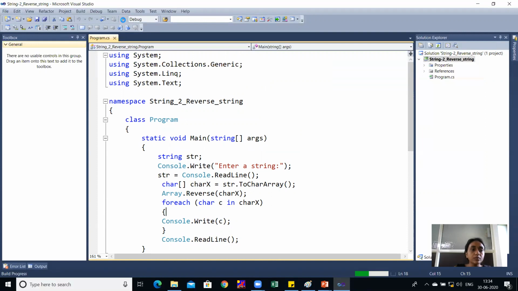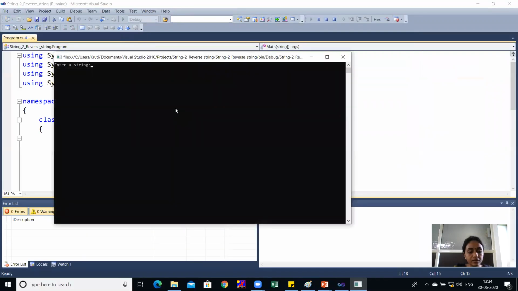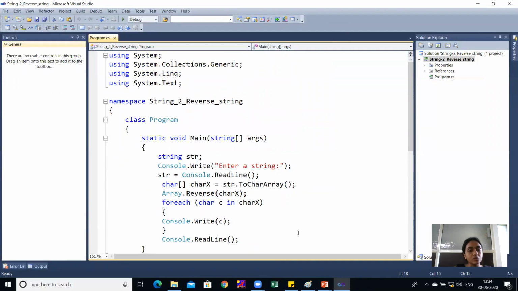So I'll run this code. I have entered hello, and you can see here the reverse string is OLLEH. So it is code to reverse any string.